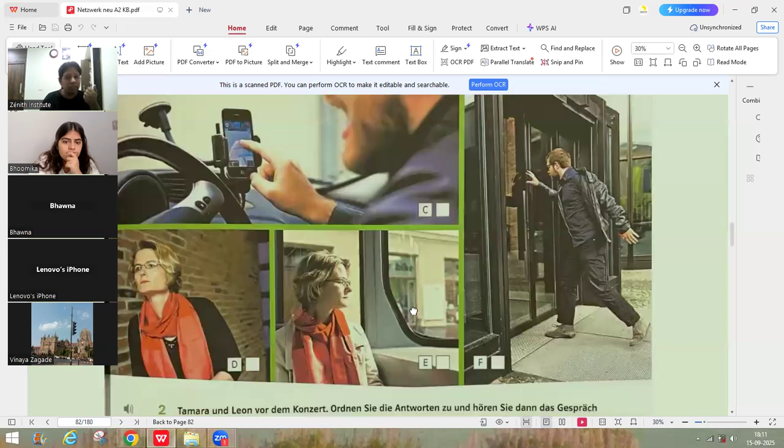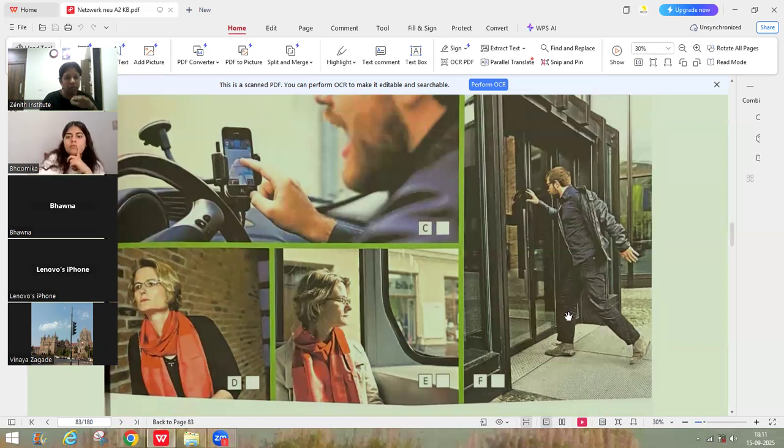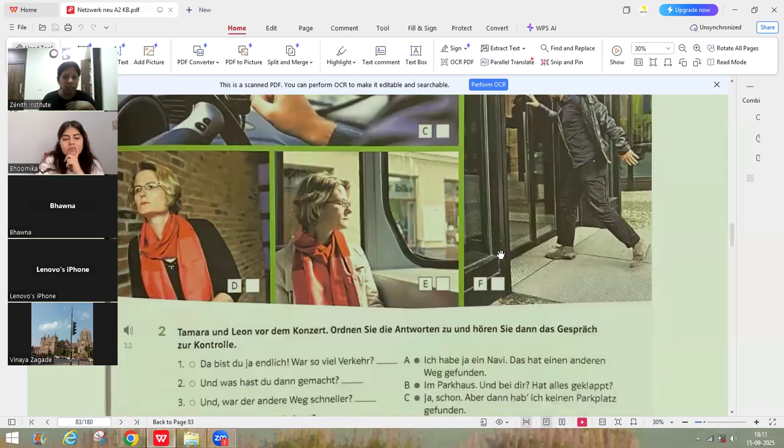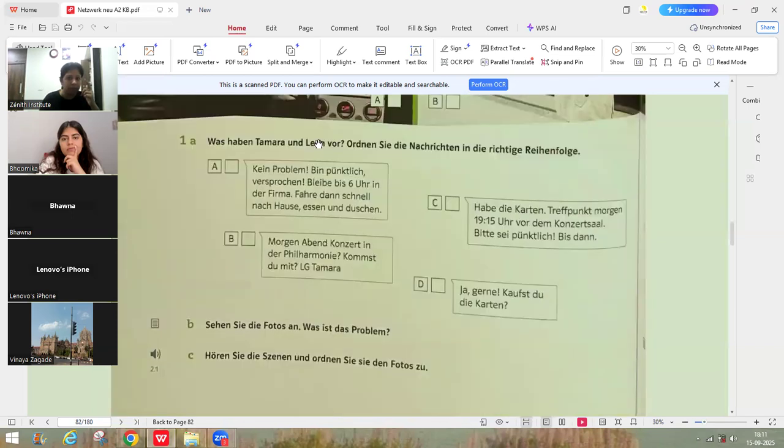If you see in the next picture, she is on time and she is waiting for him while he is running late and he reached somewhere. So there is a conversation. Yes, here is the conversation between them. What happened there? There is one verb here. It is written here, vorhaben.